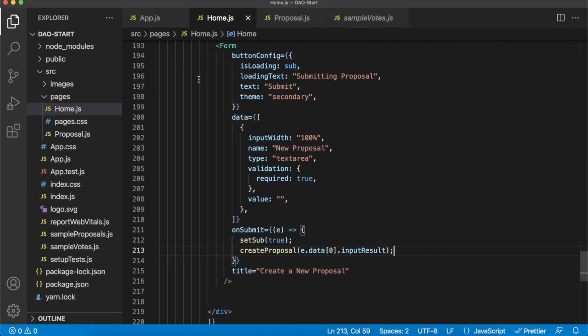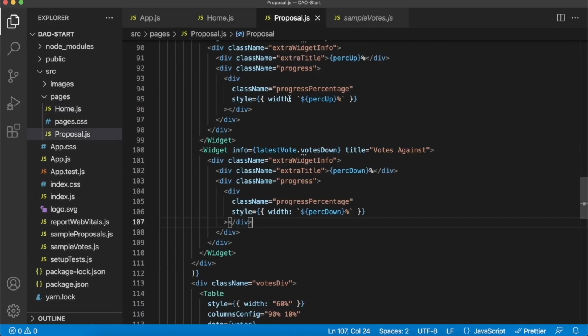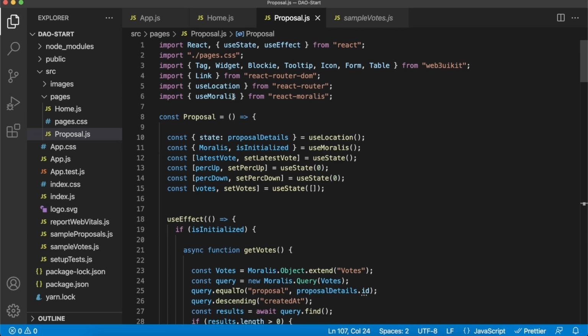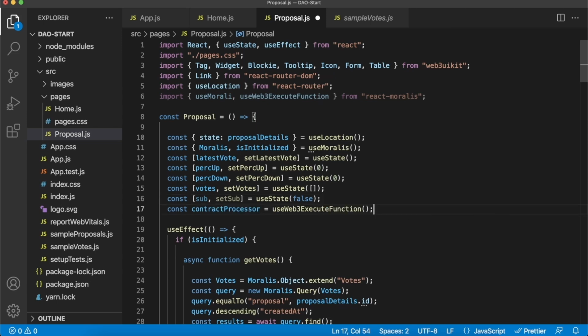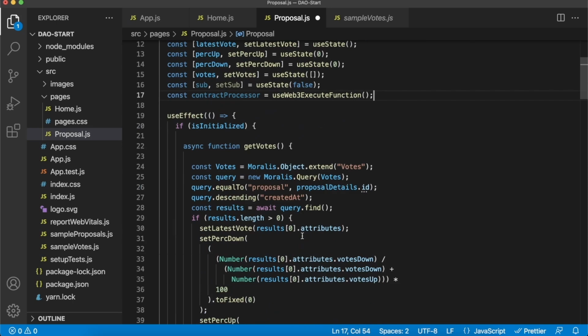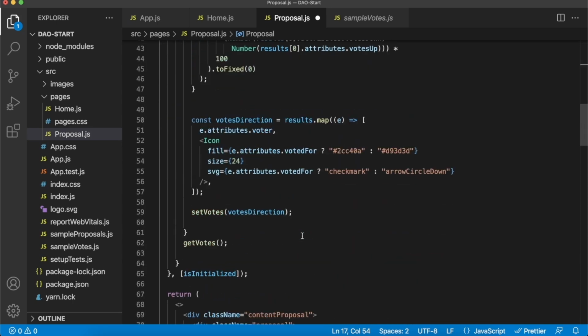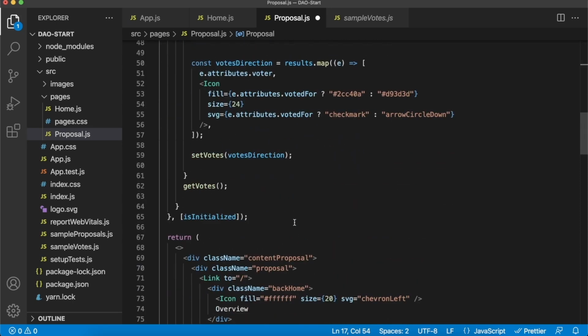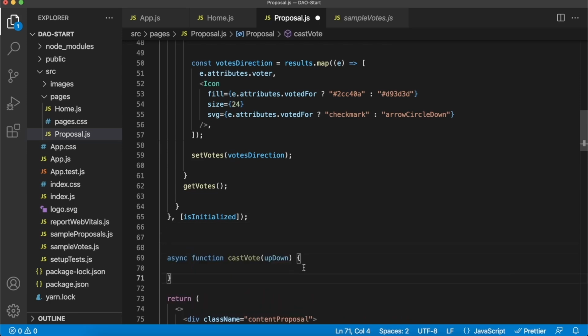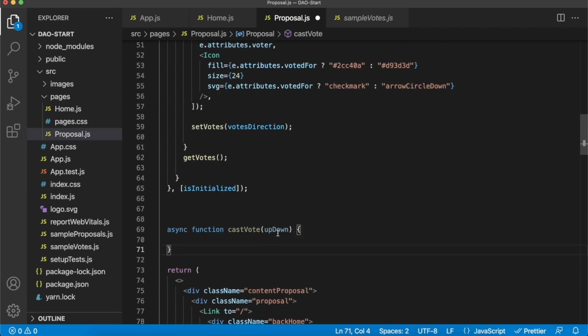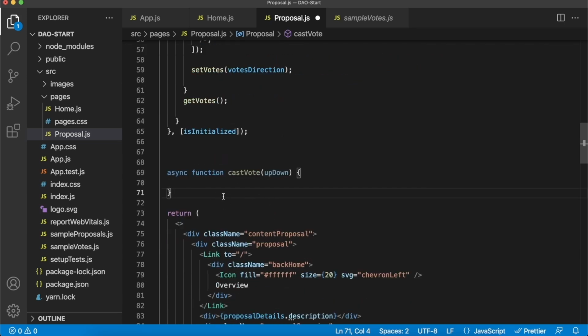Right, so similar to our home.js file, let's go to proposals.js and import the use web3 execute function, and the state variable for submit state, and our contract processor, which is our use web3 execute function. And now we can go ahead and create a new function here, cast vote, and this will only take one parameter, whether we want to vote up or down. And again, it will be triggered when we submit our Web3 UI kit form.